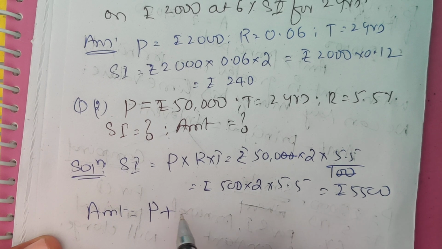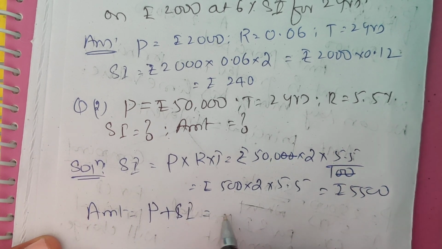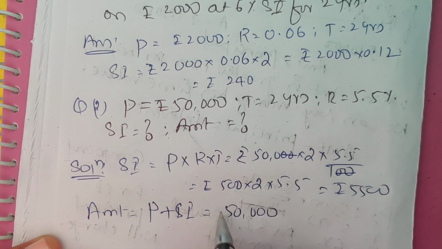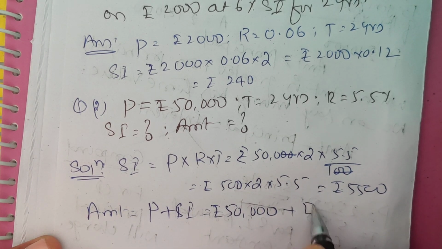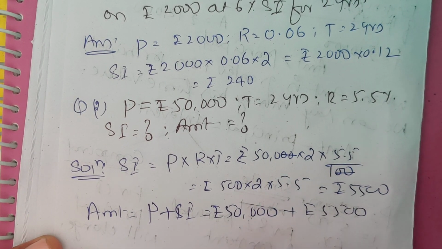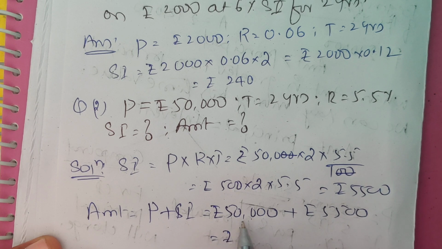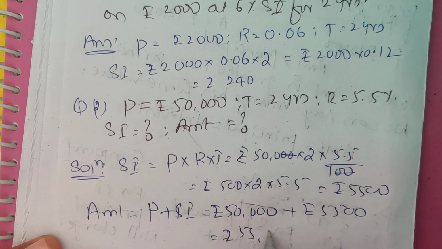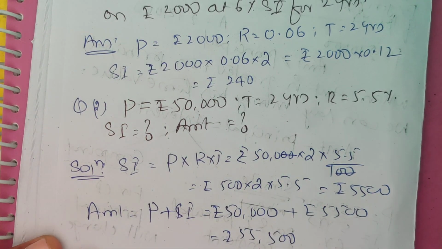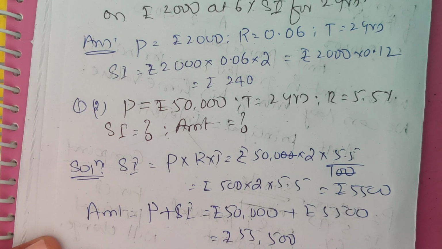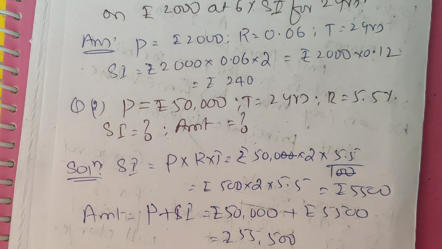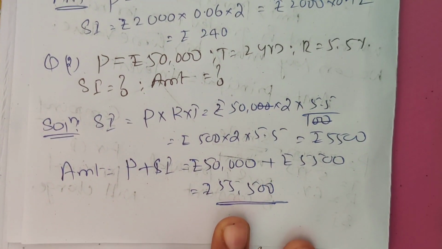Amount is equal to principal plus simple interest. Rupees 50,000 plus rupees 5,500 is 55,500. Let me verify the calculations one more time. Okay, sir. This is the answer to question number 2.